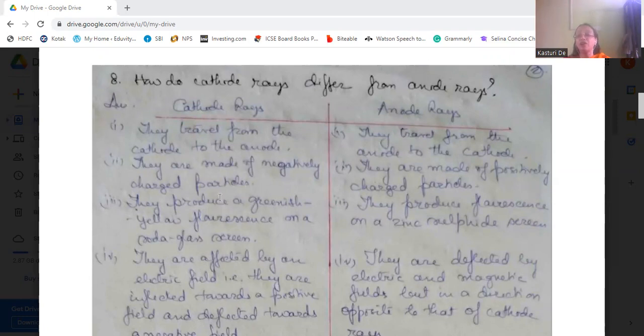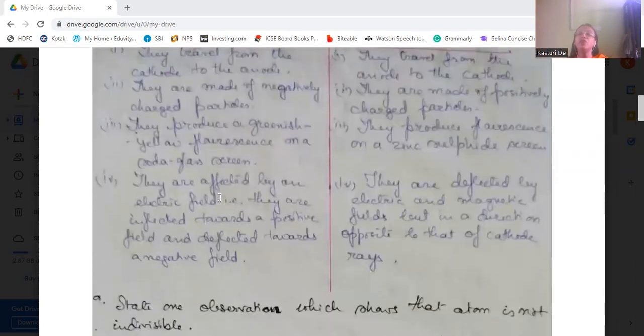Then cathode rays are affected by an electric field. They are deflected towards a positive field and deflected away from the negative field. As cathode rays are negatively charged particles, they are affected by the electric field, being attracted towards a positive field and repelled away from a negative field, because similar charges repel and opposite charges attract.